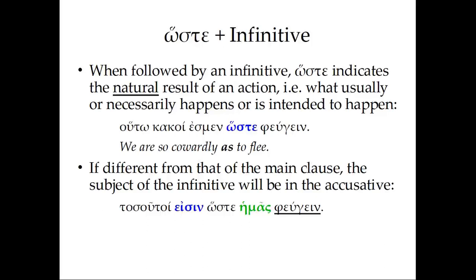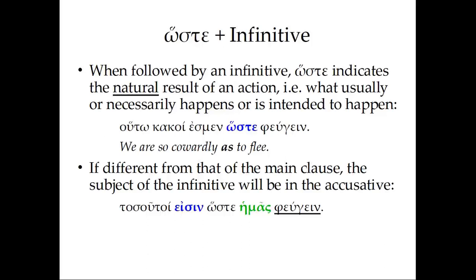Tasu toi eisen, so many are they. They are so many. There are so many of them. Hoste hemas pheugein. Here we're still talking about the natural result of fleeing, but it's not they who are naturally going to flee. It is we, hoste hemas pheugein.